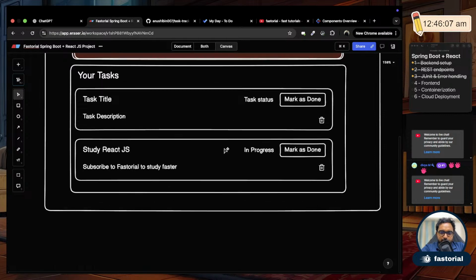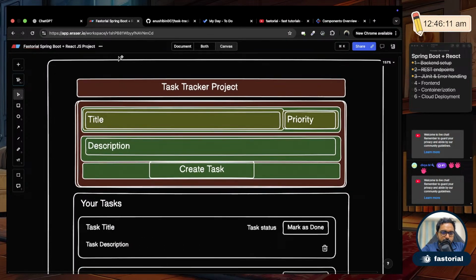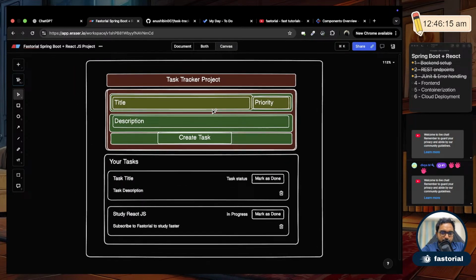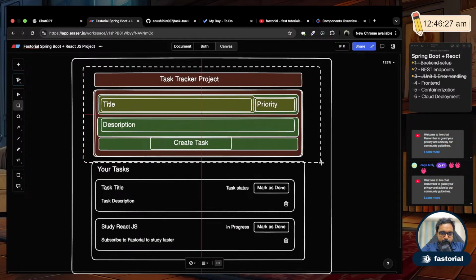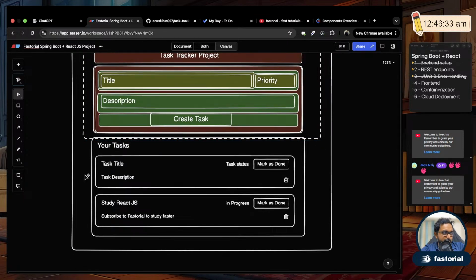So let's see what we'll do today. This is a mock-up of the web page that we're designing, the to-do application. Yesterday we covered this top part, and today we'll cover the bottom part, for showing existing tasks.